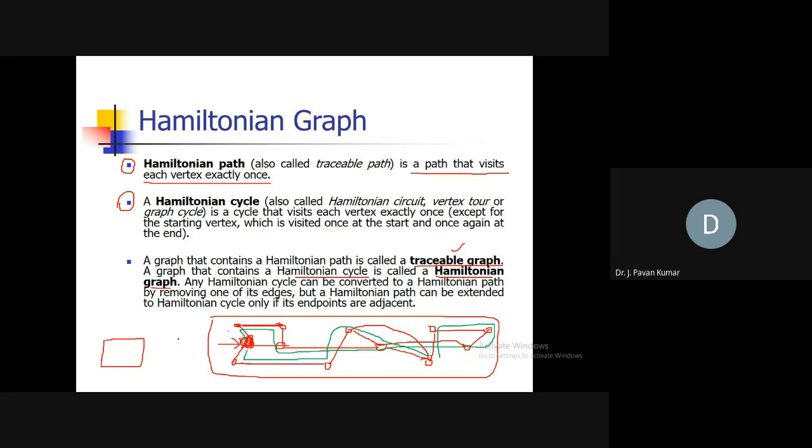If you have a Hamiltonian cycle, a Hamiltonian path also we can have in that particular graph. Similarly, yes or no? The answer is yes. Then similarly here, if a graph contains a Hamiltonian cycle, then it will contain a Hamiltonian path as well.